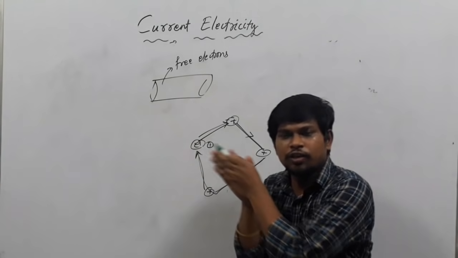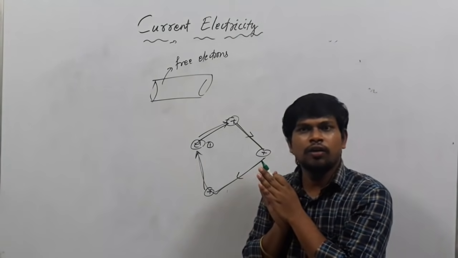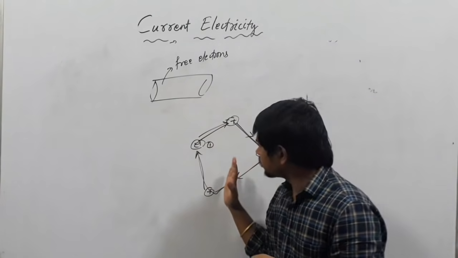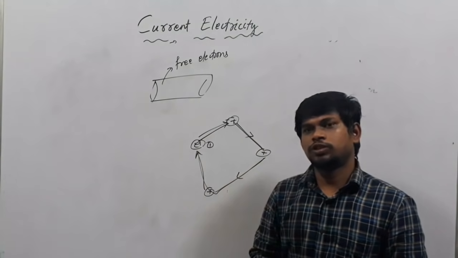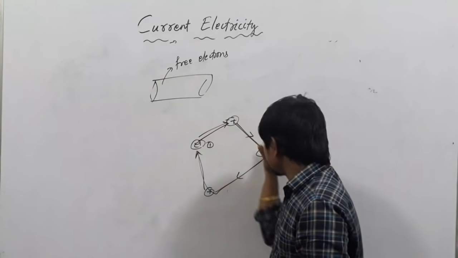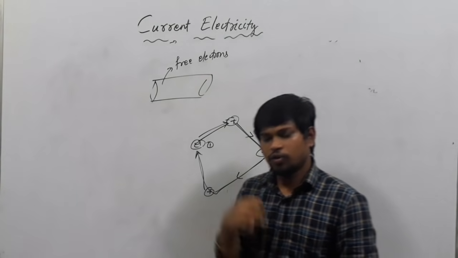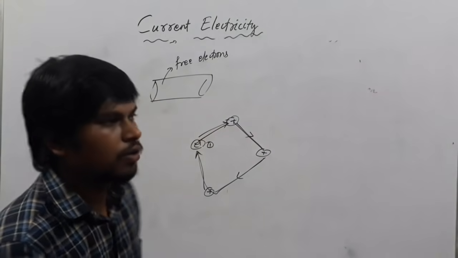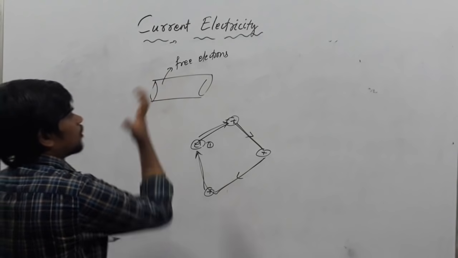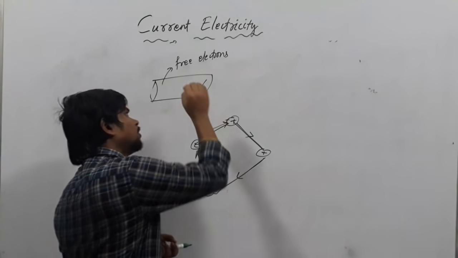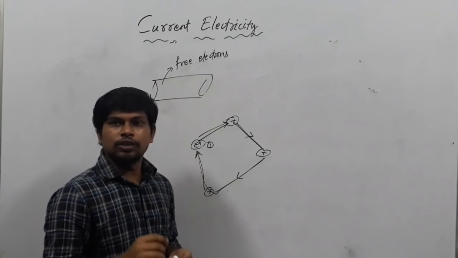If you touch it, you will get a shock. You are not getting that, because the charges move inside the conductor but come back to the same position where they started. Therefore, on average, the velocity of the electrons is 0. In the initial state, the average velocity of electrons is 0.